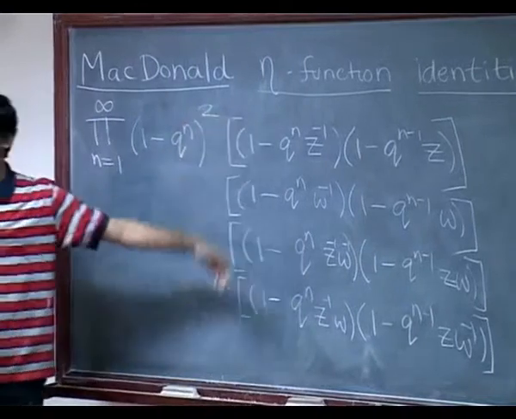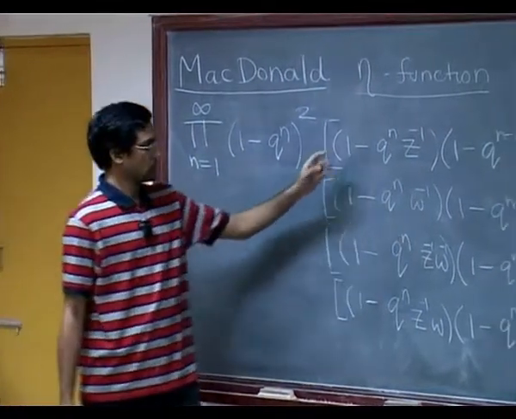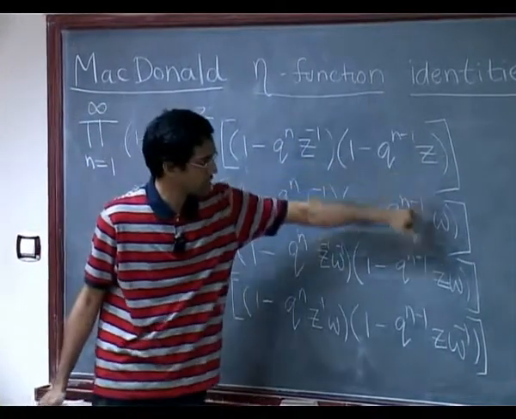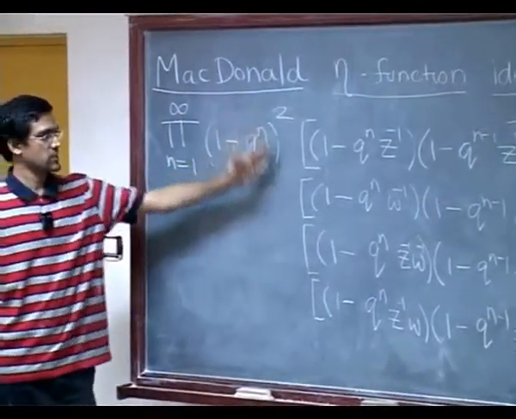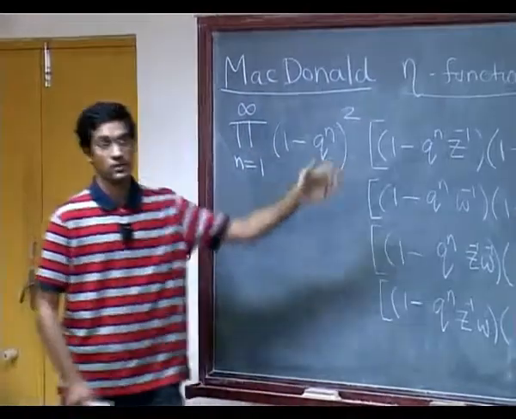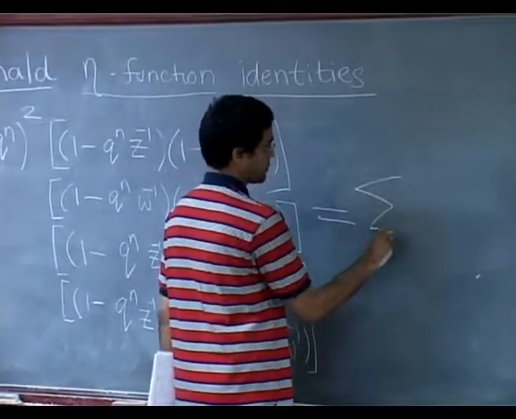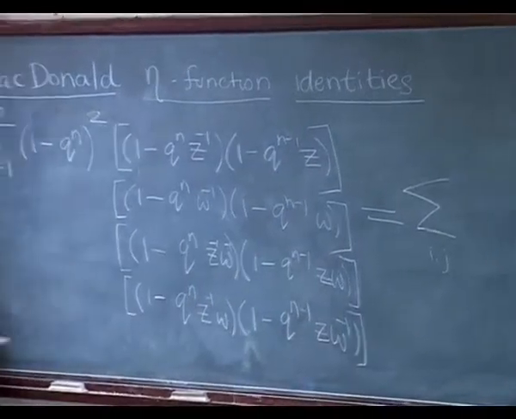Okay, so in some sense you can see it's modeled along the lines of Jacobi's triple product identity, except there is this Jacobi type term for the parameters Z, W, ZW and Z over W. Okay, and then there is this extra term. And so he wrote this out as a sum over a rank 2 lattice.